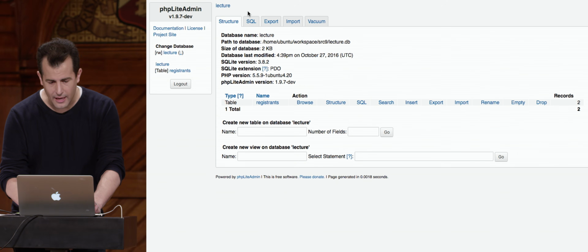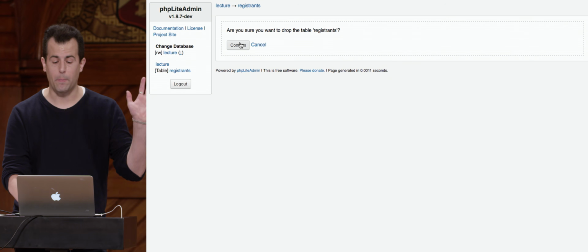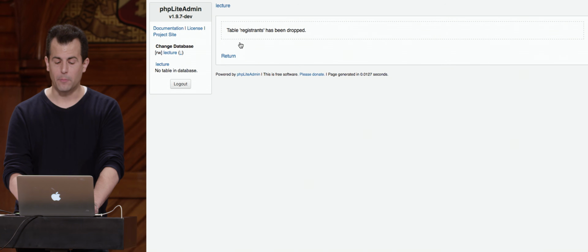So let me go ahead actually and fix this. Let me go back into my database. And you know what? I'm going to be pretty bold here. I'm going to go ahead and in my table drop the whole thing. So beware ever executing the drop command, because it will literally drop all the data in your table. But I'm going to confirm that.